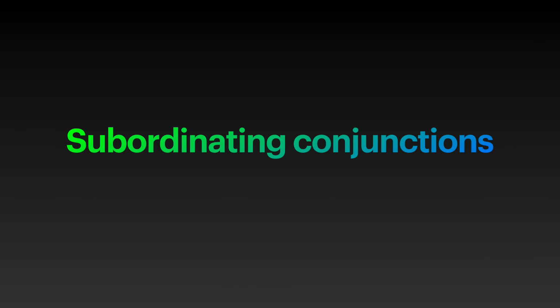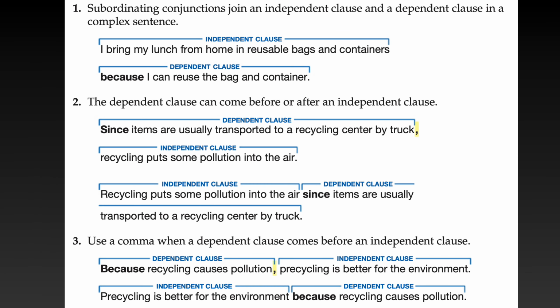Now, let's talk about subordinating conjunctions. Common subordinators are because, although, since, if, when, while, even though, unless, after, before. Here, our focus is more about the cause and effect paragraphs. So, subordinative conjunctions connect an independent clause with a dependent clause in a complex sentence. We already discussed it. You can check previous chapters for that.